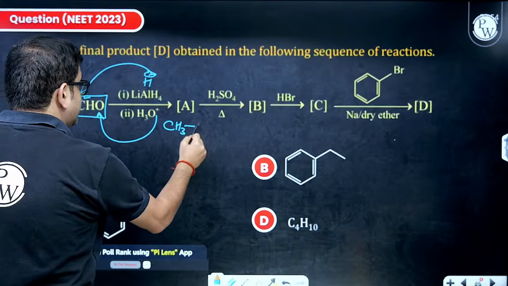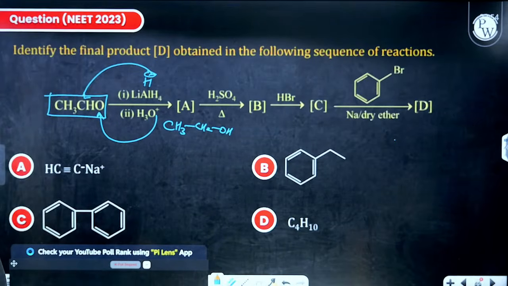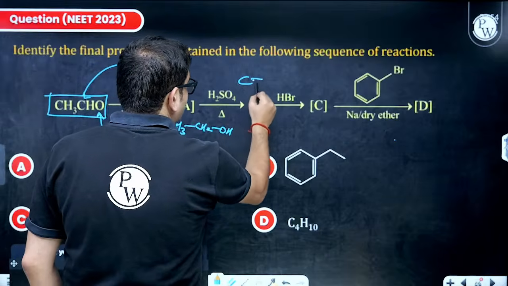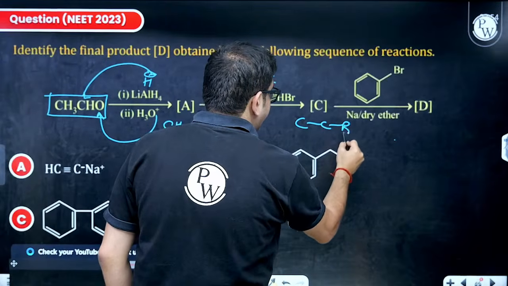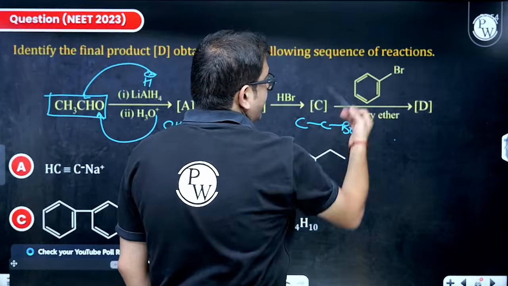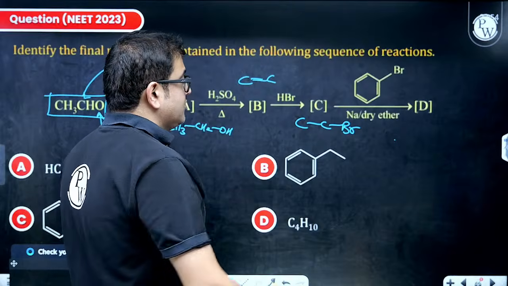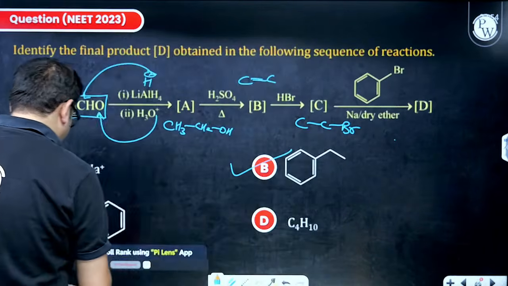So this will be CH3CH2OH. Now, sir, acid dehydrating agent, so it will give you alkene. HBr, sir, it will form alkyl bromide. Sir, sodium, alkyl bromide and aryl bromide, sodium, Wurtz-Fittig reaction. So benzene will get this ethyl group. So this is simple, sir, Bombay.